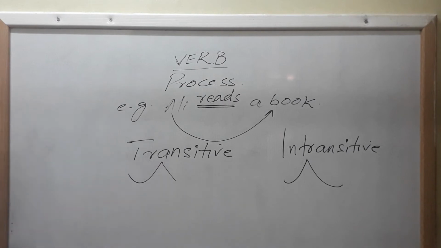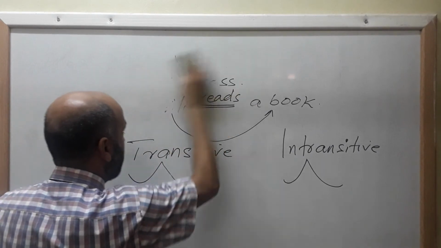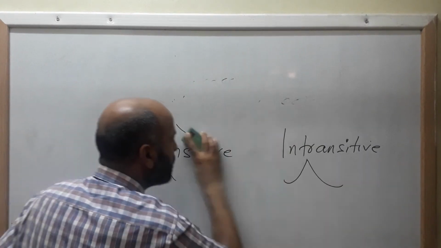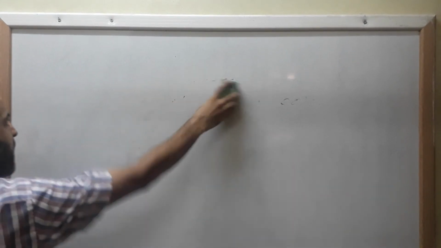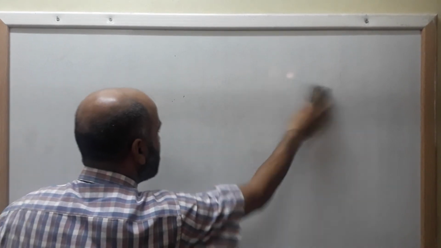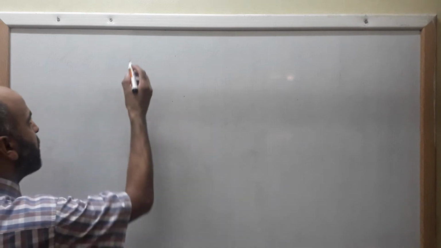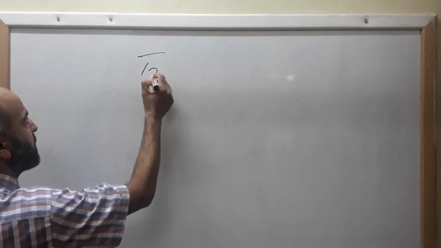So first I shall tell you what we mean by transitive verb. This is very important to know what it means. Dear student, transitive means to pass over, when we talk about the etymology of the word.